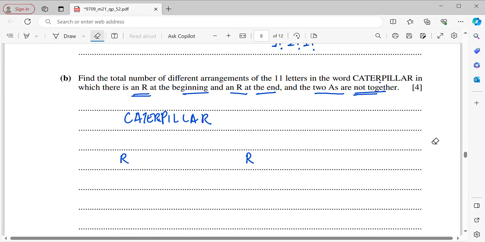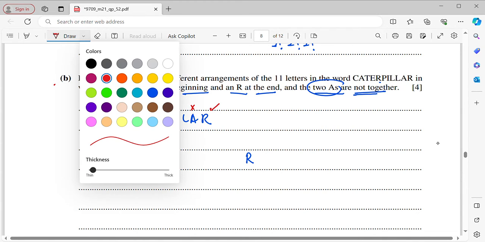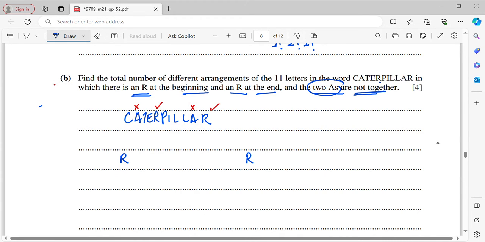Okay, so make sure the two A's are not together. Means that now I exclude the A first, then I exclude the A, then the R already taken. So means that now I have to arrange the C, then T, after that E, P, I, L, L.